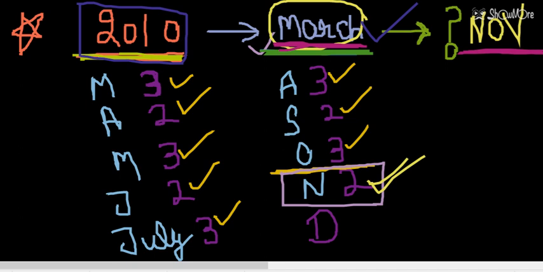So students, now what can we conclude? We can conclude that if the given month is January or February, then the leap year will matter. Then the leap year will play some role. Otherwise, the leap year will play no role. Like if I take the example of February month and compare that with the leap year and non-leap year. So 3 questions we have done. I hope this question is also clear that the month of March will be matching with the month of November.